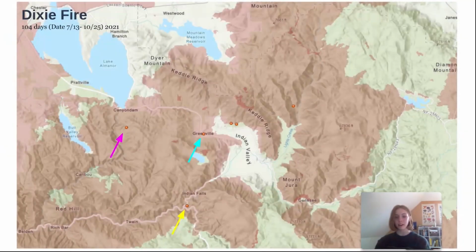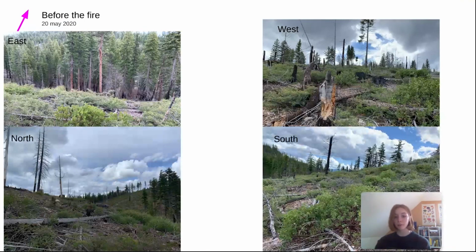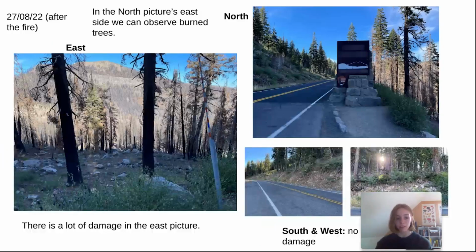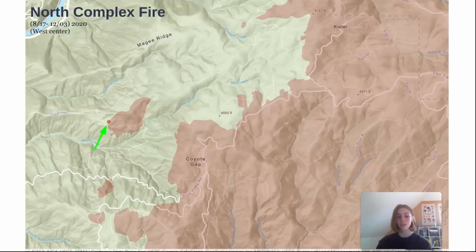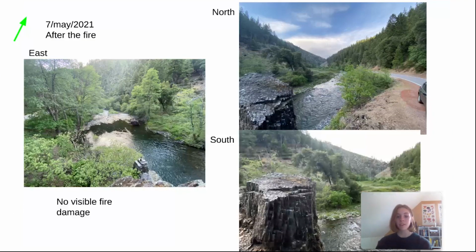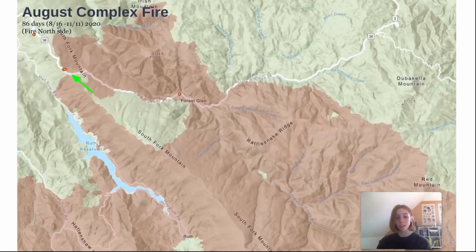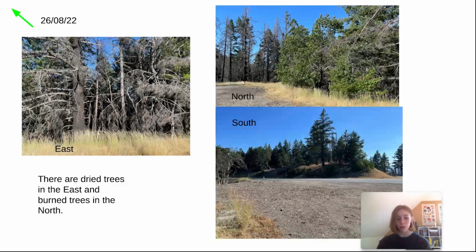Starting with the Dixie Fire, we can first look at photos taken before the fire occurred. Interestingly, in all of these photos, evidence of previous fire damage is visible. After the fire, in the north and east photos, we can see up close the extent of fire damage to the trees. Next is the North Complex Fire. In these photos taken just outside of the fire perimeter, there is no visible fire damage. In the August Complex Fire, on the other hand, there are burned trees visible in the north photo.